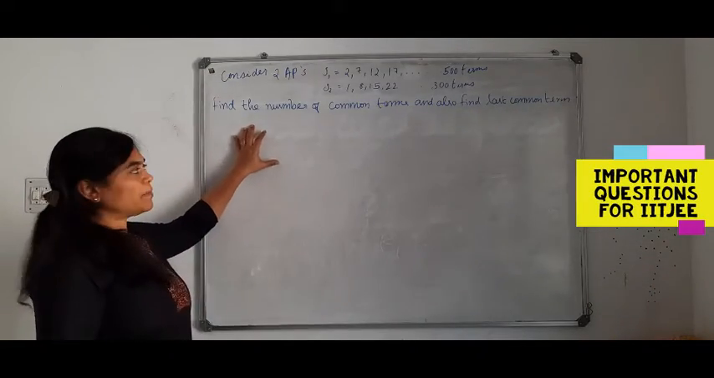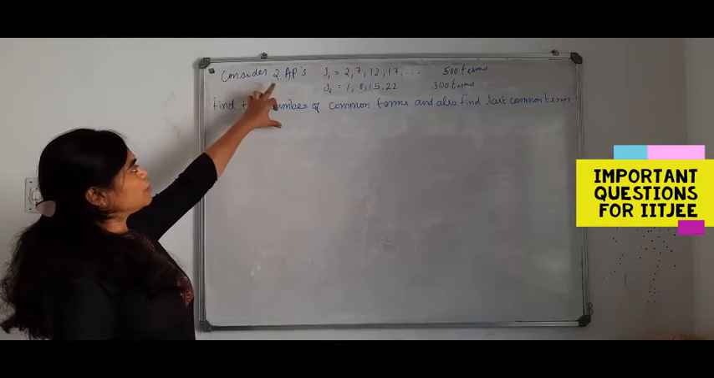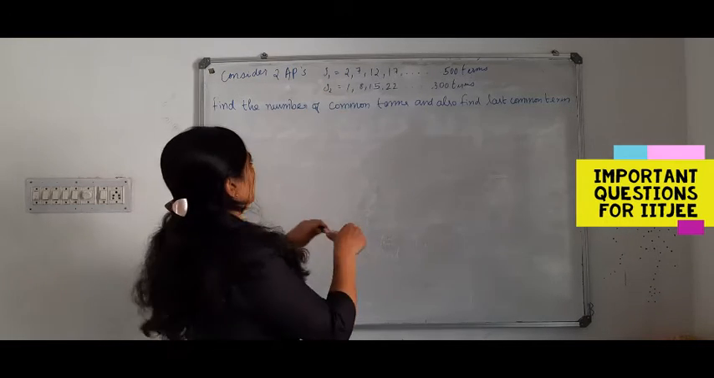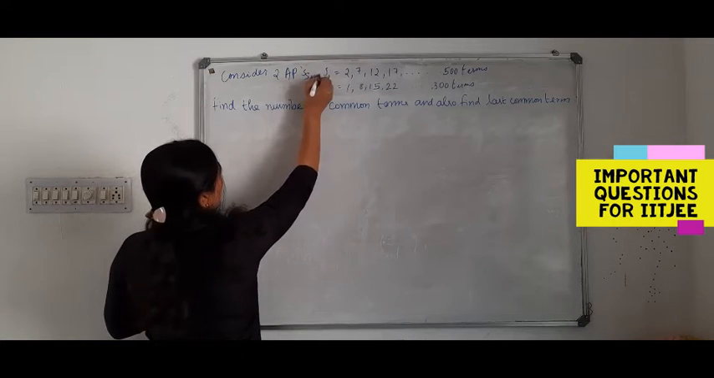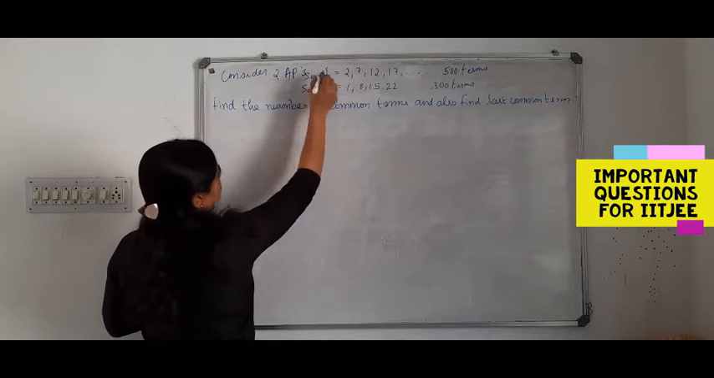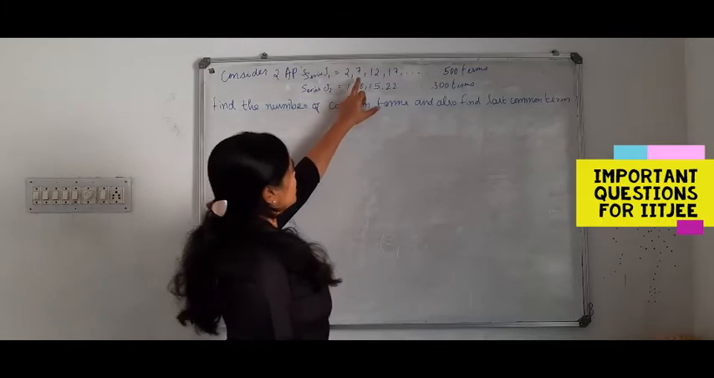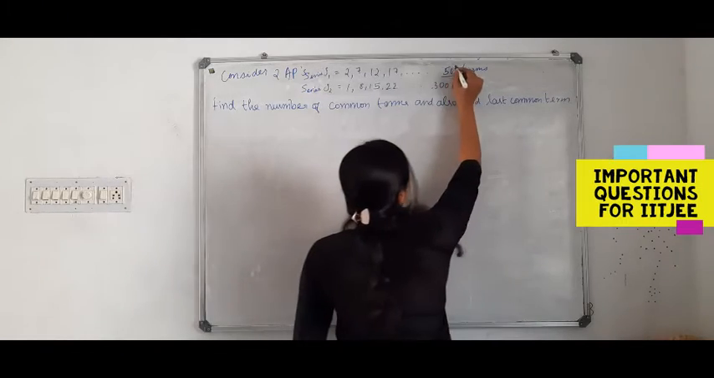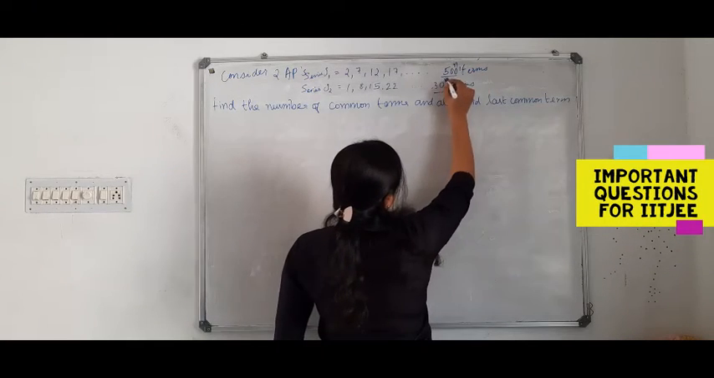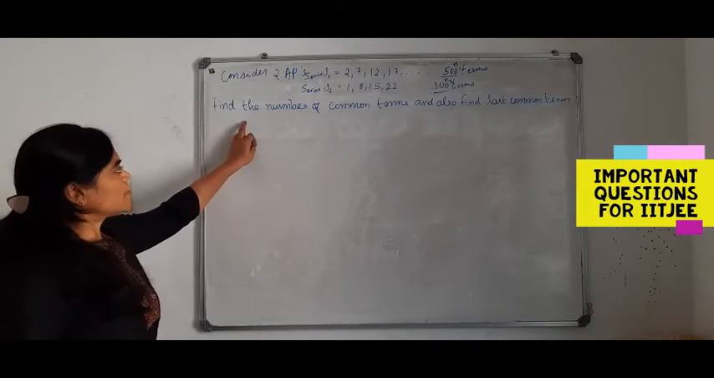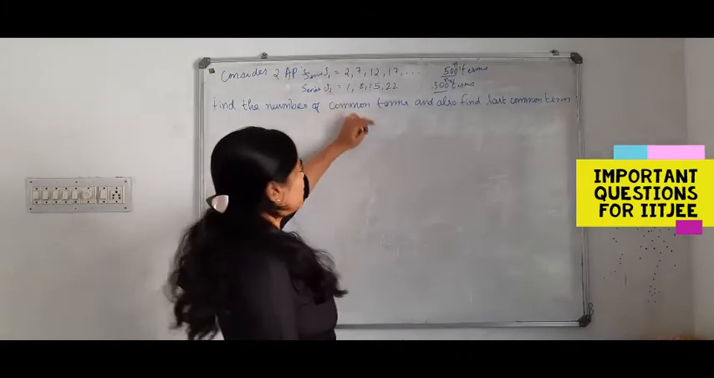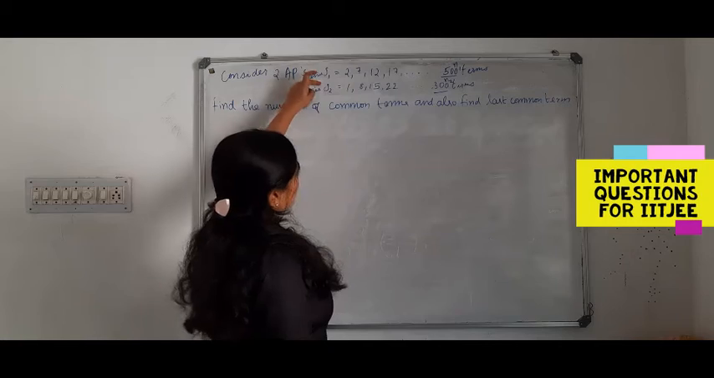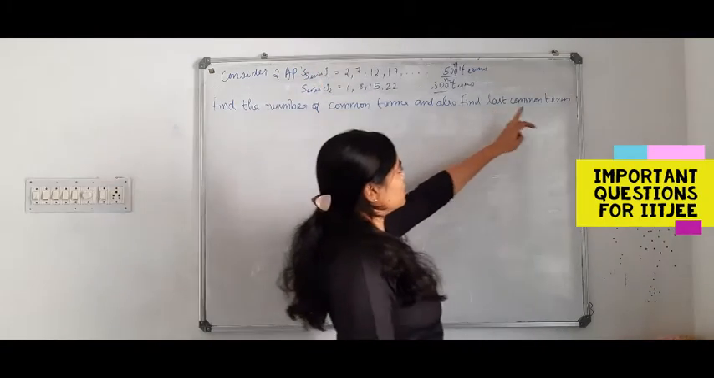Next we will see this problem. We are going to solve this problem. Consider two APs. The first one is series 1 and the second one is series 2. It is not sum 1, it is series 1. Two series are given. 2, 7, 12, 17, etc. up to 500 terms. It is the number of terms of the first series and the number of terms of the second series. What is the question asked? Find the number of common terms between these two series, and also find the last common term.